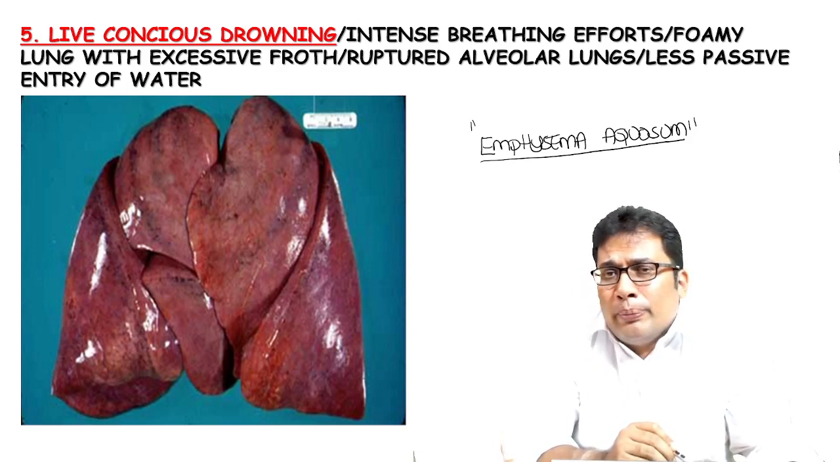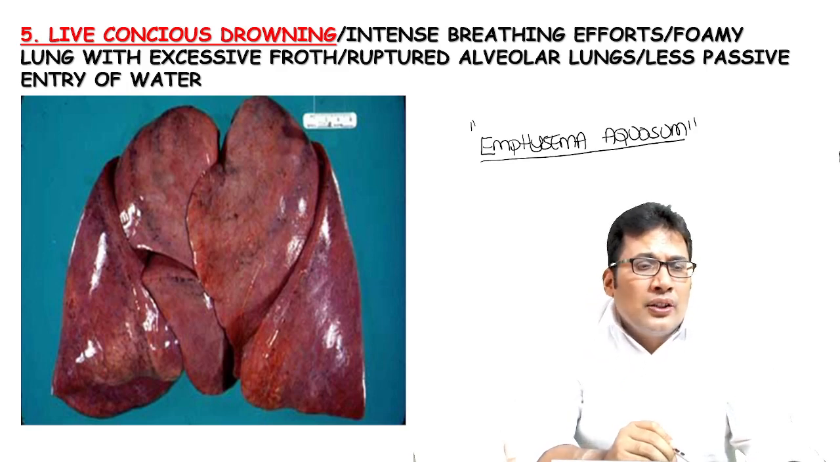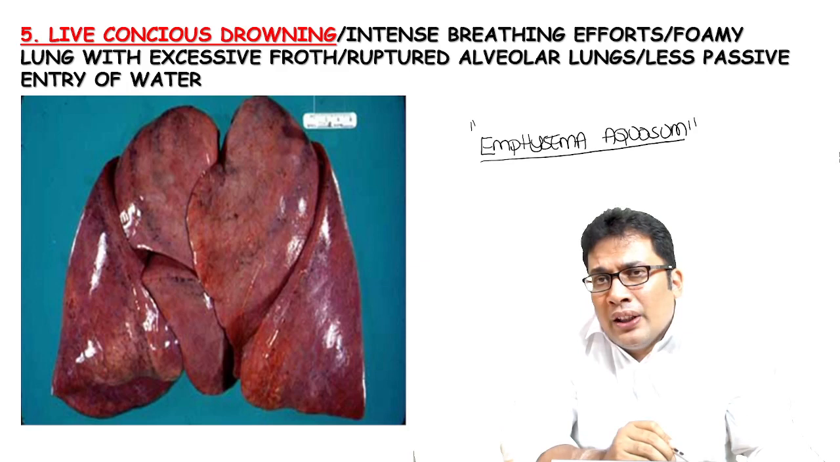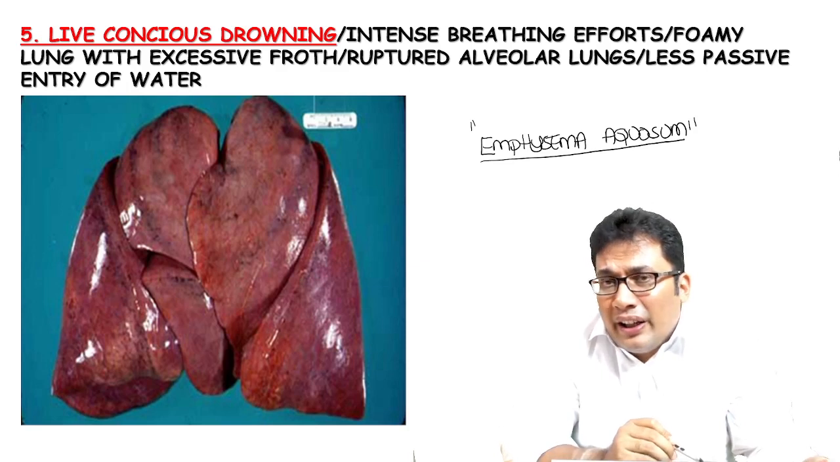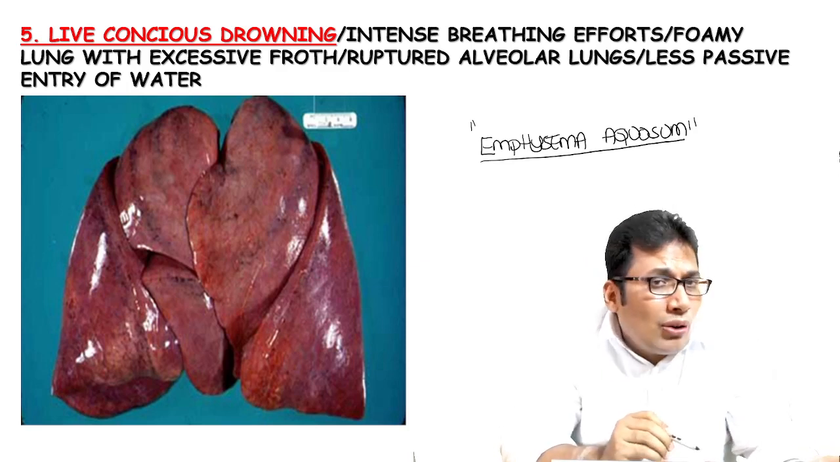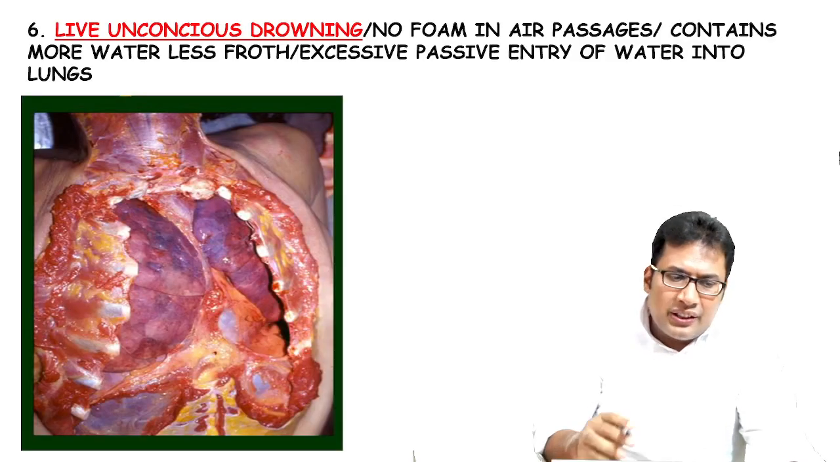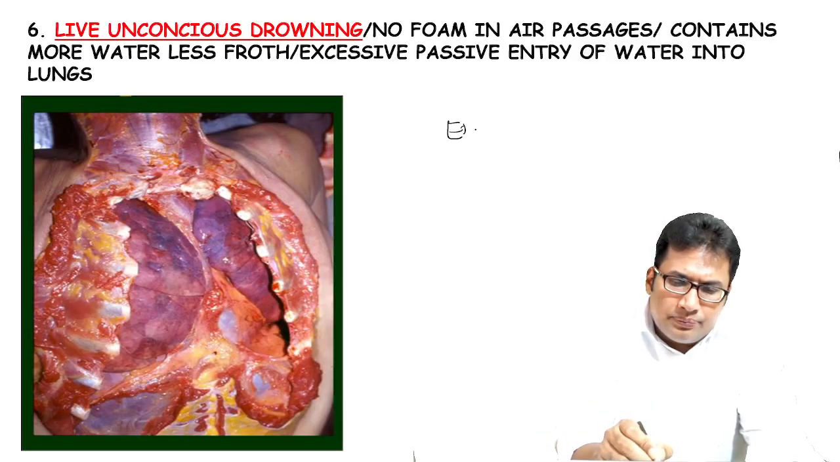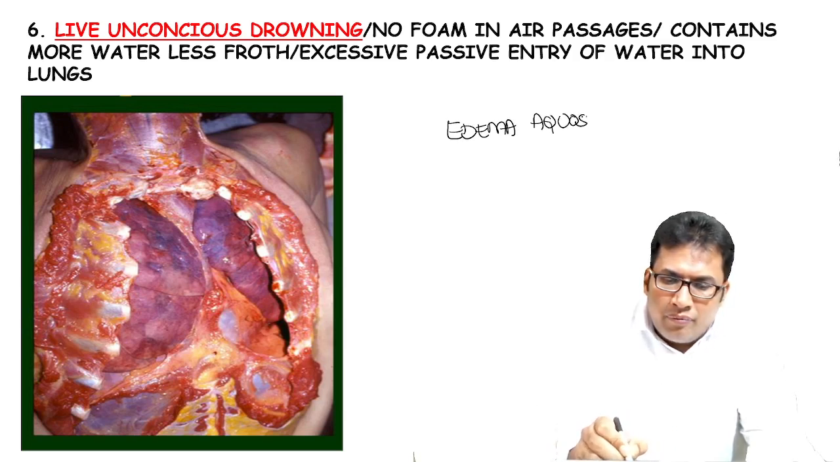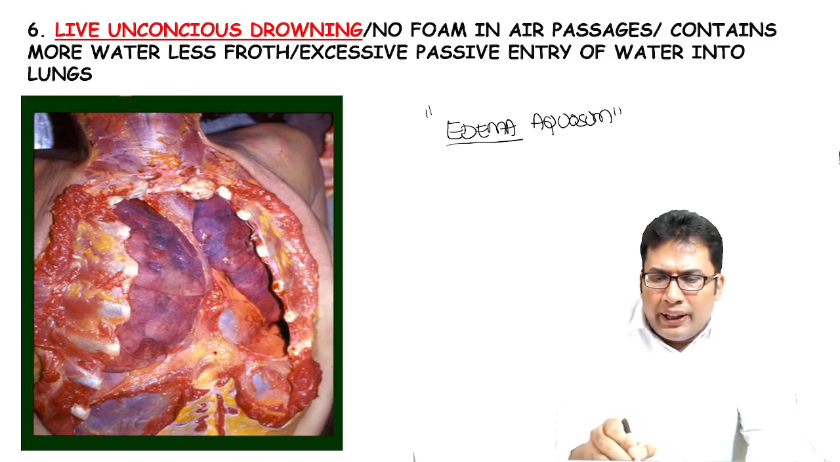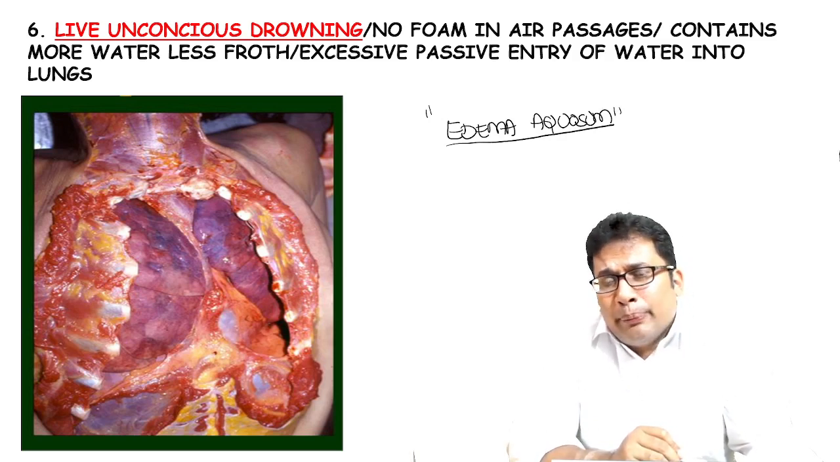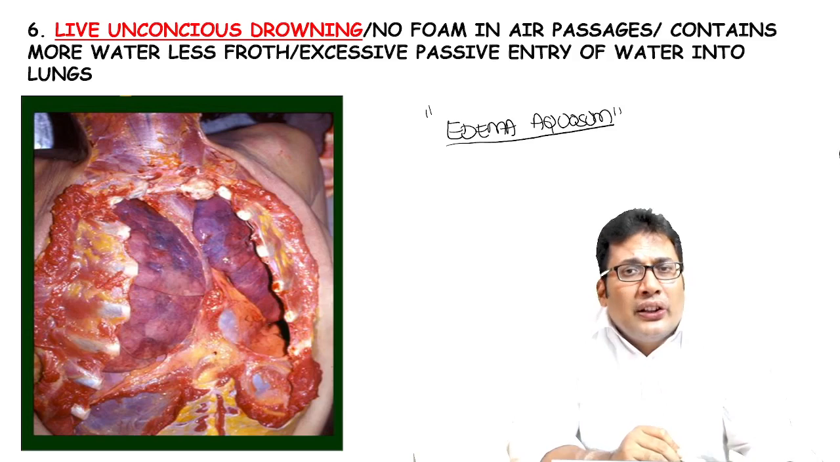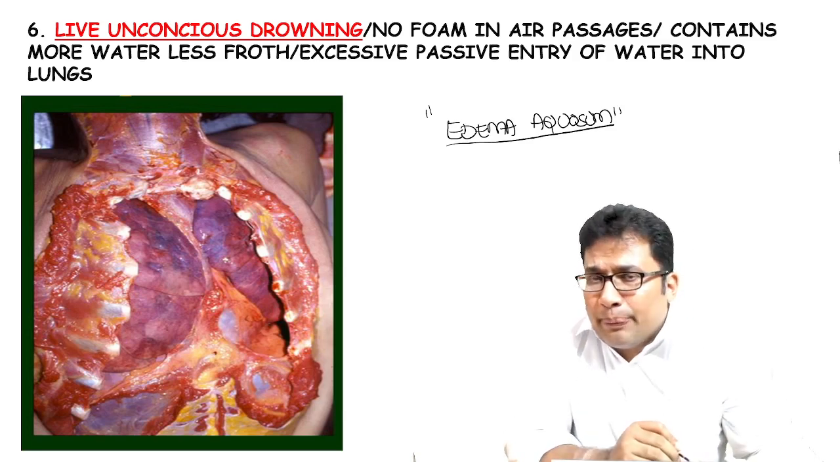On histopathology, there will be a break in the alveolar membrane. This is seen in live conscious drowning. In case of unconscious drowning, that is live unconscious, the person is alive but unconscious, you can see something known as edema aquosum, characterized by no foam in the air passages. It contains more water, less froth, because of excessive passive entry of water into the lungs. Both can be asked in your upcoming exam.